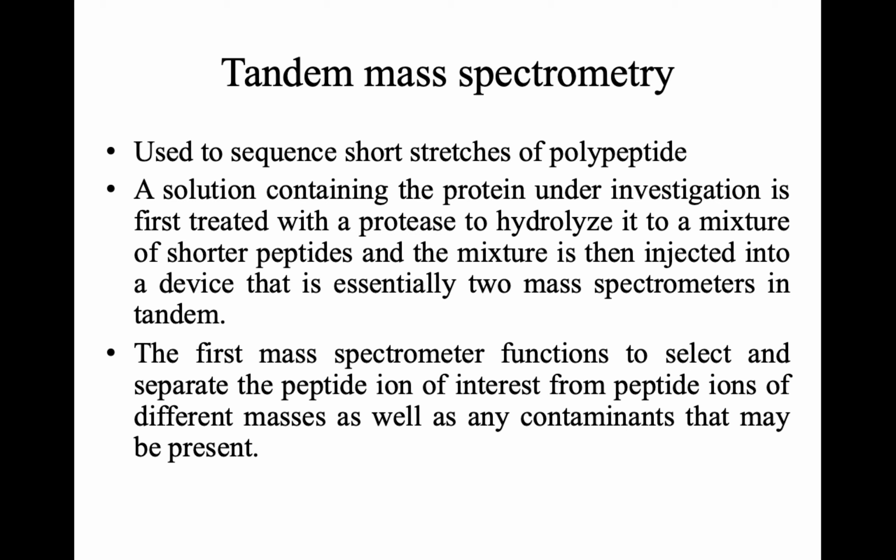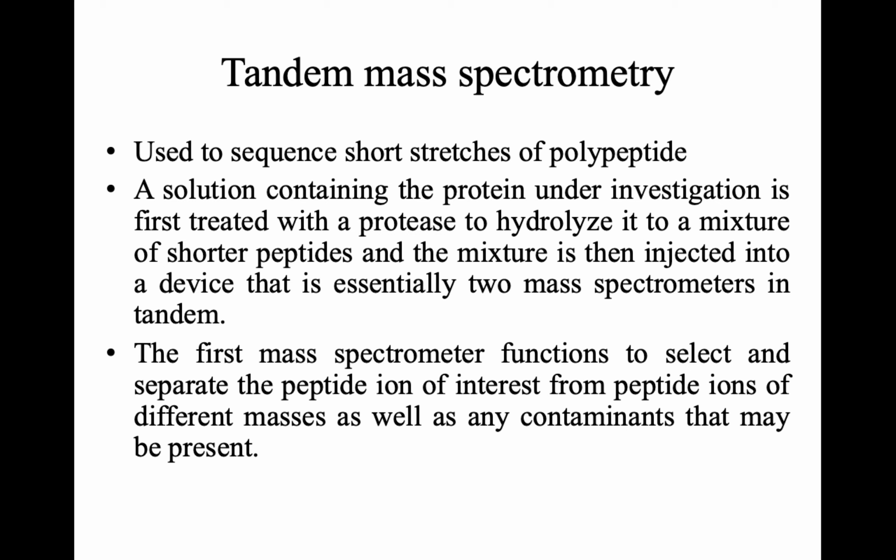And here in this case, the protein sample is first treated with different kinds of proteases or chemical reagents, and this is going to create shorter peptides. Now this mixture of shorter peptides is injected into the device, which has two mass spectrometers in tandem.